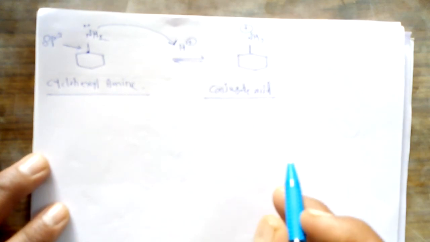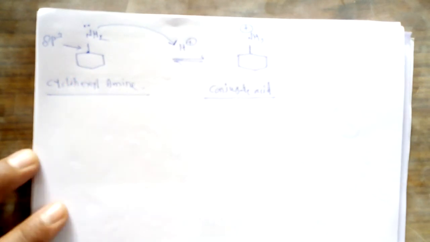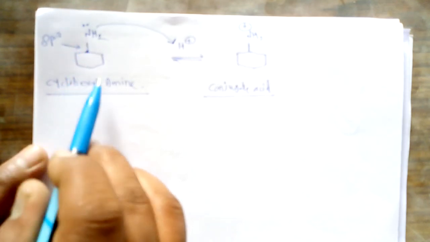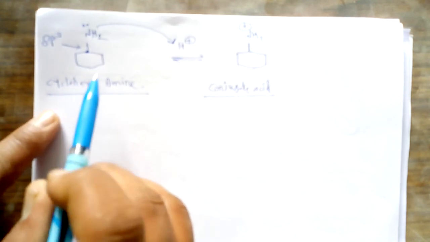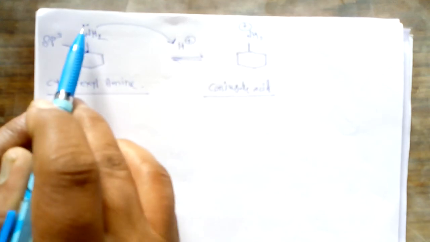First of all, as far as the availability of the lone pair from this nitrogen is considered, we can say there is an absence of conjugation in this cyclohexylamine, because this lone pair is not in conjugation with the cyclohexyl ring, and that's why this lone pair is easily available for donation to the proton. So this is called the strong base.